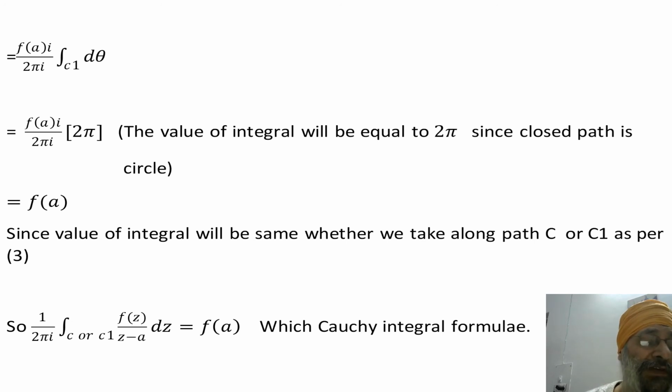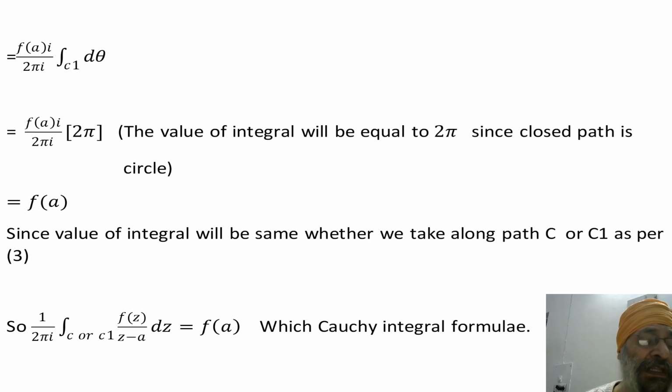So what have we found? We have found 1 by 2 pi i integral over C1, but we have seen from equation number 3 that the value of the integration, whether the path is C or whether the path is C1, will be the same. So this is the Cauchy integral formula. In this way we have calculated the value of this formula.